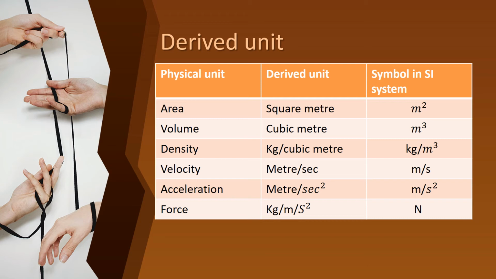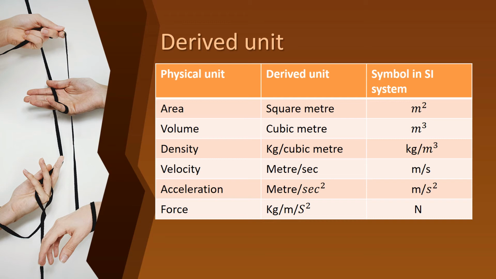Then acceleration, meter per second squared, so m by s squared. So force, kilogram meter per second squared, so the symbol in the SI system is N.